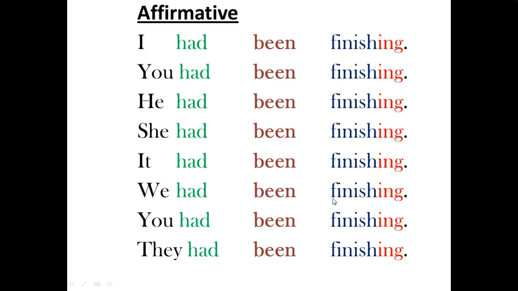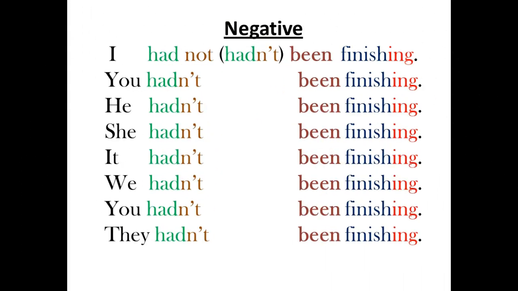Concerning the affirmative: I had been finishing, you had been finishing, he had been finishing, etc. The negative, we always put the negative with the auxiliary had. I had not been finishing, or we use the contracted form.